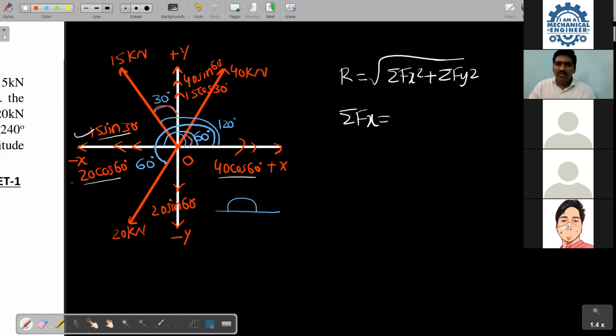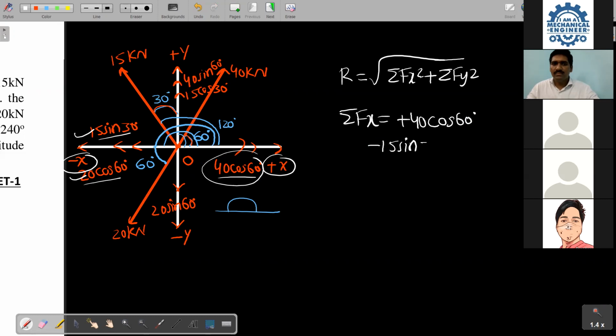But these two are acting towards negative x, and this is acting towards positive x. So plus 40 cos 60 minus 15 sin 30 minus 20 cos 60.